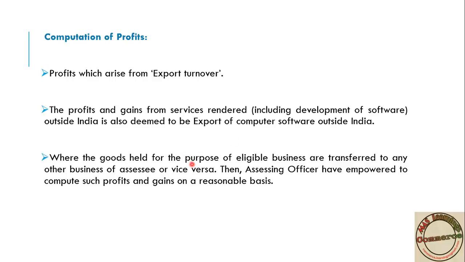On that occasion, the assessing officer has power. Suppose you transferred the goods on 10th April, he will look into the market, what is the value of that machinery on 10th April. Like that he will assess the amount, then he will prescribe. If it is not easily calculable or accessible, on reasonable basis he will increase your profit or gain. That's how you have to calculate computation of profit.